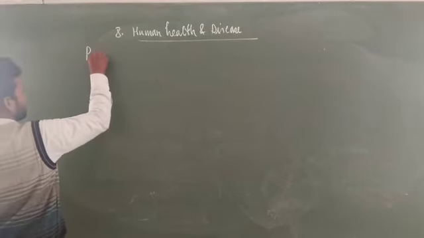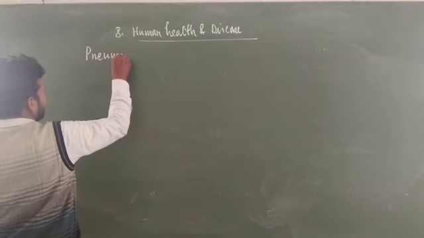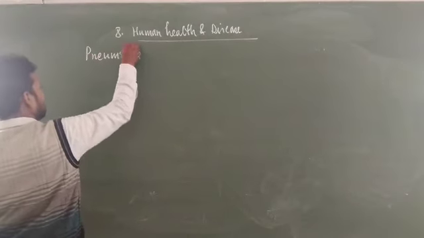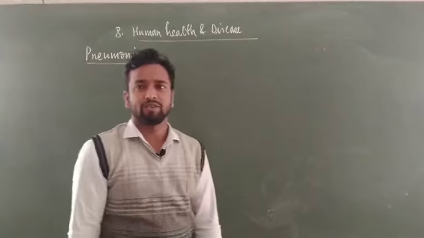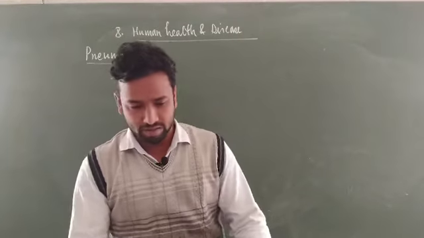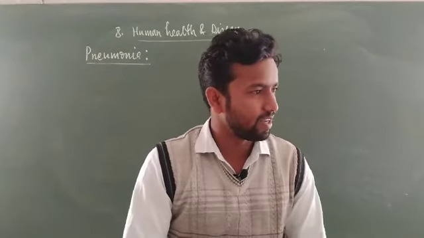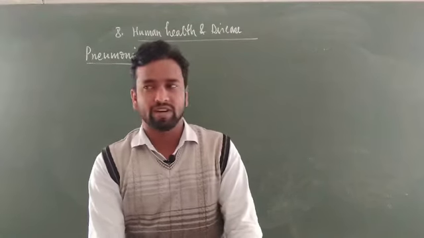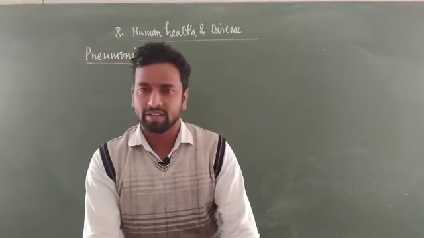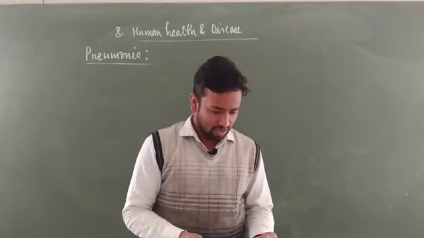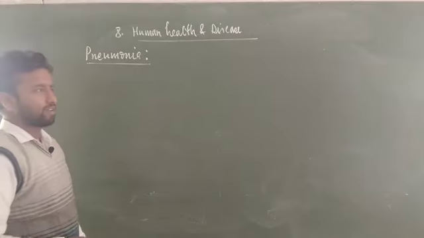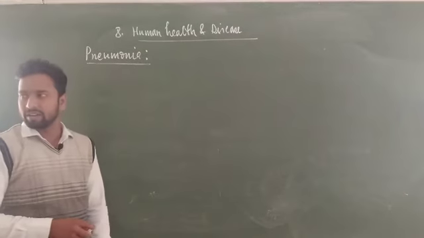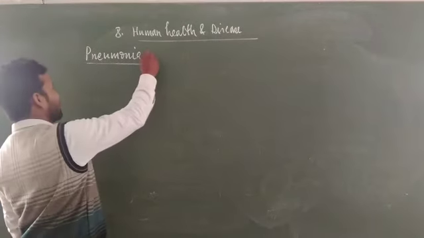Today's disease is pneumonia. In previous classes, we have learned how different types of pathogens cause different diseases in humans, especially bacterial, viral, protozoan, fungal, and nematodal diseases, which I have already discussed. Today I am going to discuss the diseases one by one, by the causal organisms that cause them. First is pneumonia.